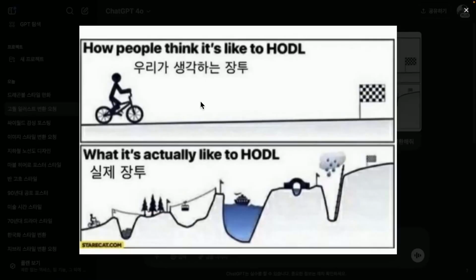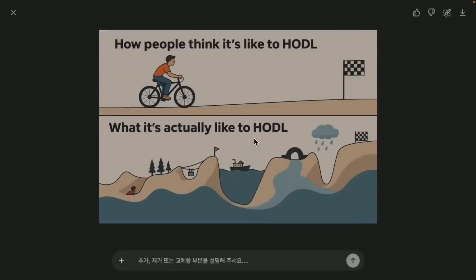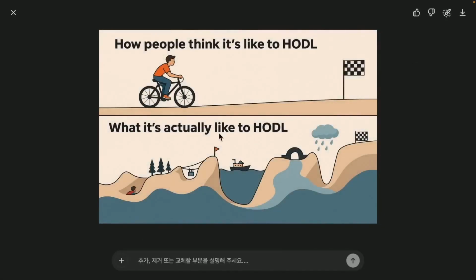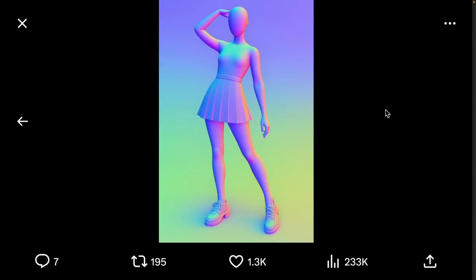And then there's this, the long meme we often see. While it might look like a smooth ride, in reality, there are many difficult hurdles. So I wanted to enhance this stock meme and asked for it to be turned into a high-quality illustration. And wow, it came out really polished. I hope it gains more popularity in the future. Moreover, there are countless examples out there, and you can easily find them with a bit of searching.